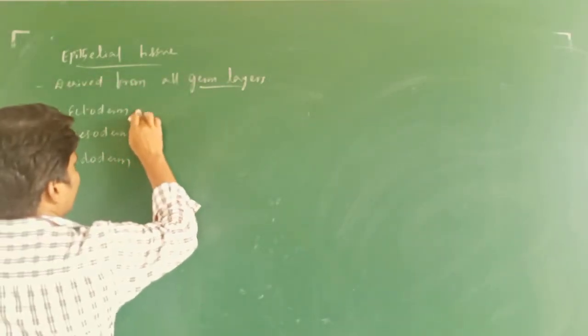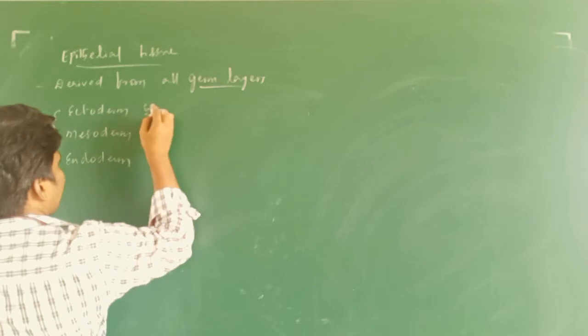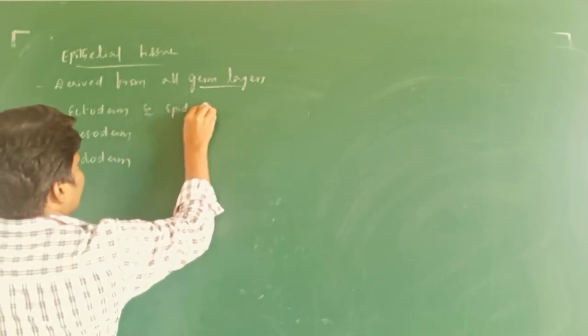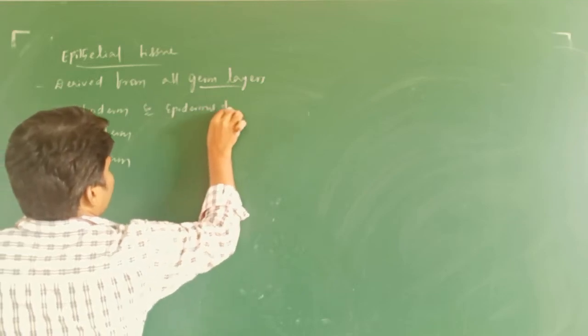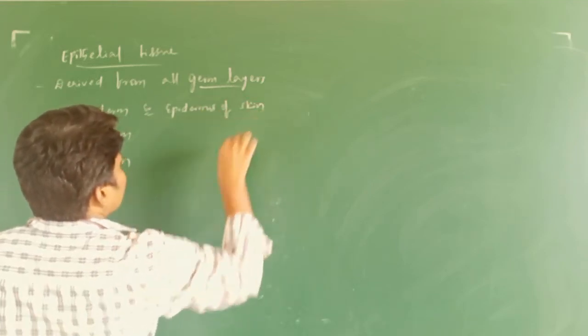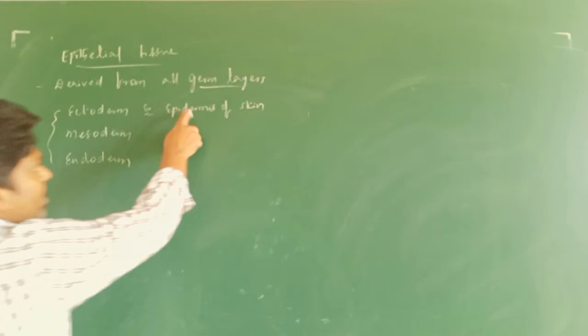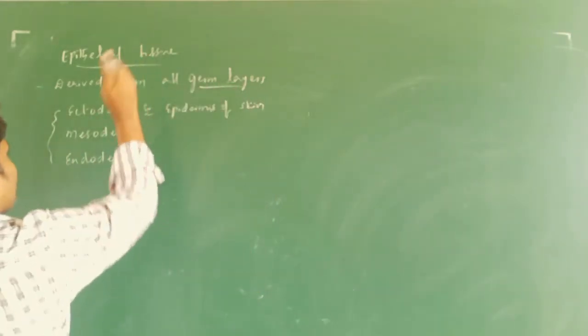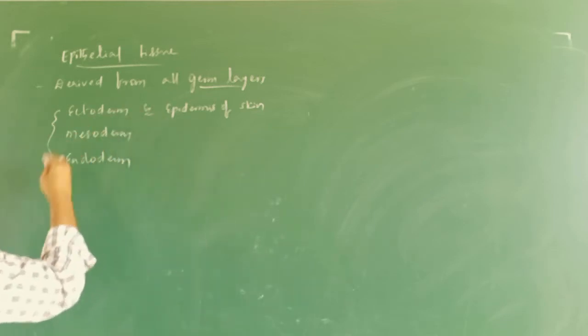For example, from the ectoderm, what is formed? The epidermis of the skin, which comes under epithelial tissue.